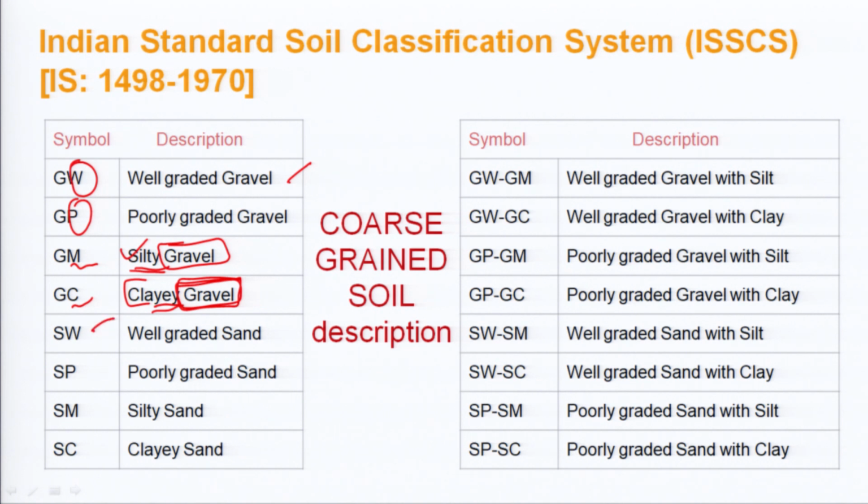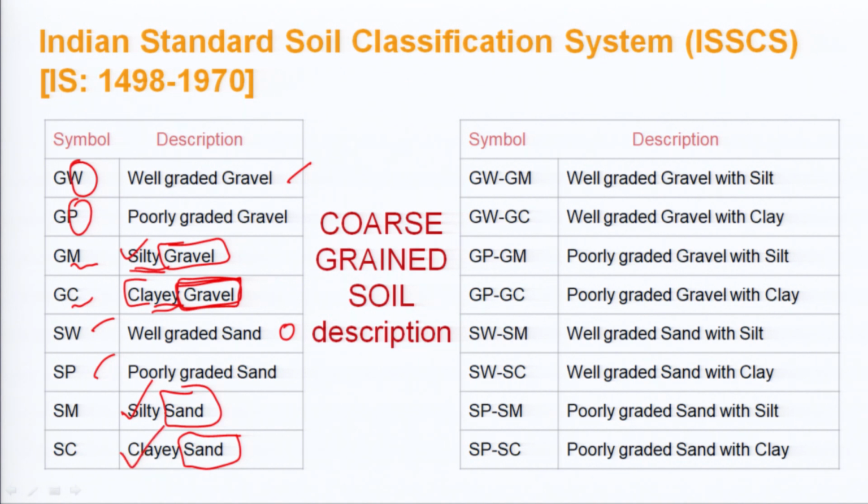Similarly, when we talk about SW, it is well graded, and SP is poorly graded. We have already studied the conditions, that is Cu greater than 4 and Cc between 1 and 3. Then SM is silty sand: the soil is mainly sand, but it contains fines whose nature is silty. For SC, the soil is sand, but the nature of fines is clay. So SC is clayey sand.